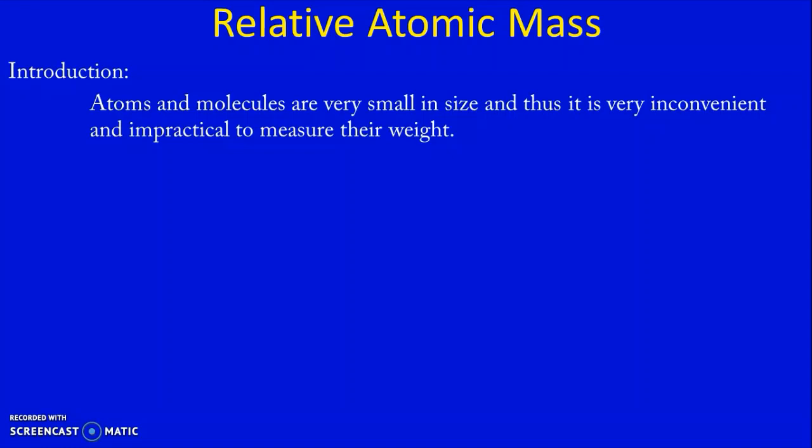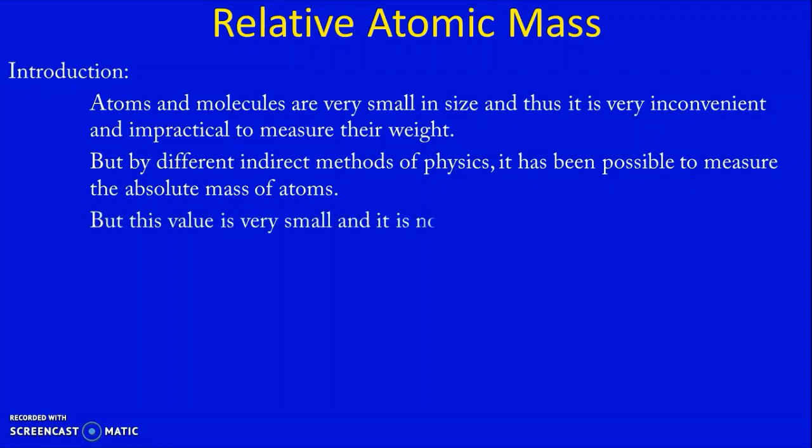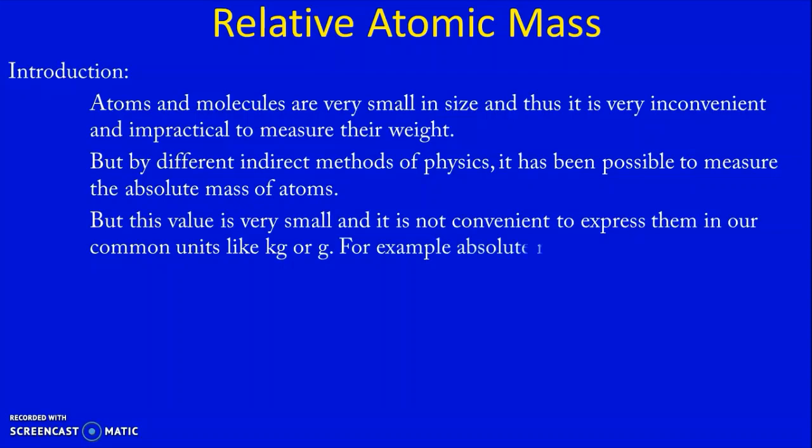atom. But still, there are some processes in physics, by indirect methods, which make it possible to measure the absolute mass of atoms. We can find out the mass of atoms by different indirect methods using the theory of physics, but this value is very small and it is not convenient to express in our day-to-day common units like kilogram or gram.